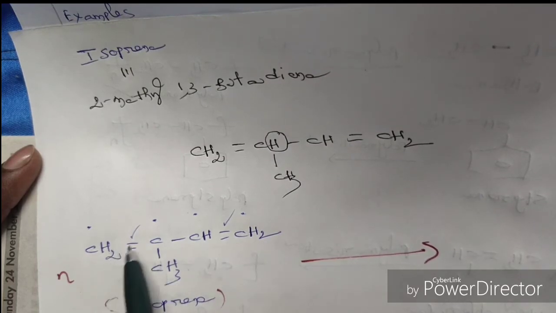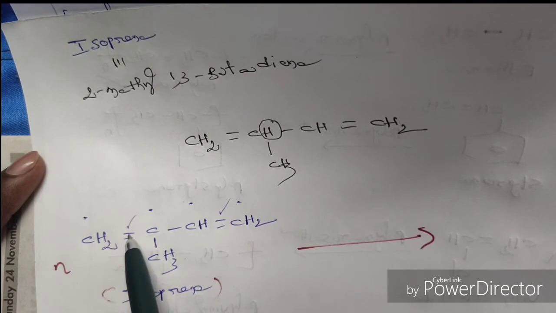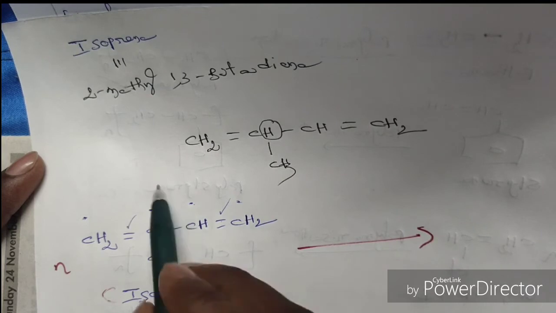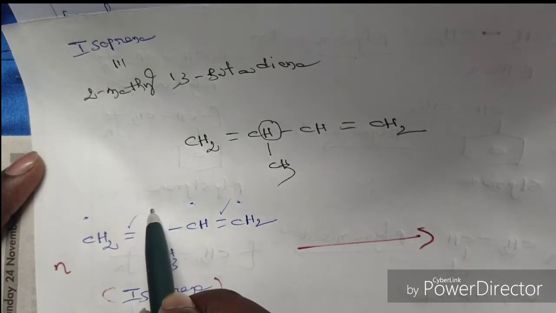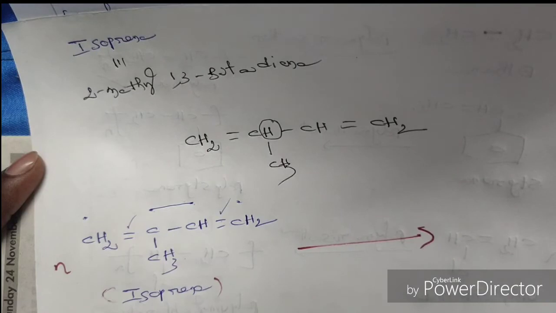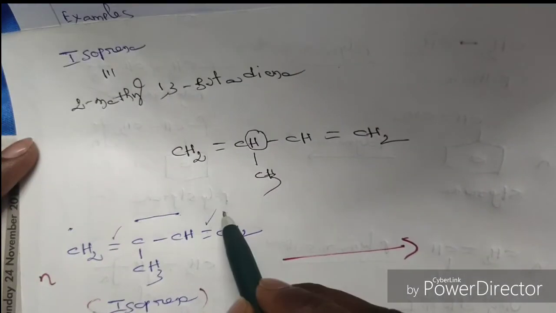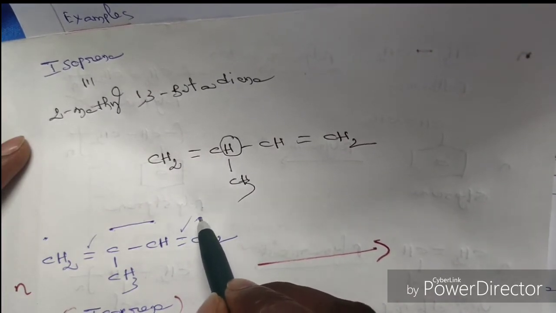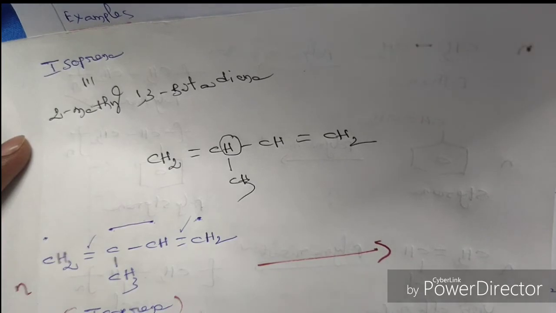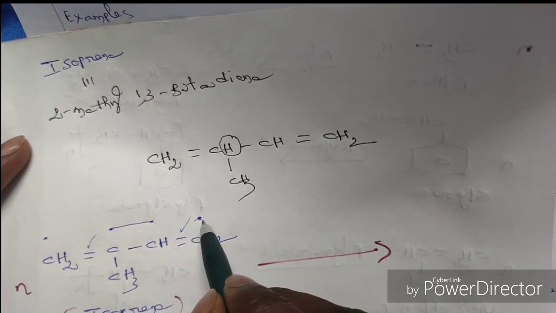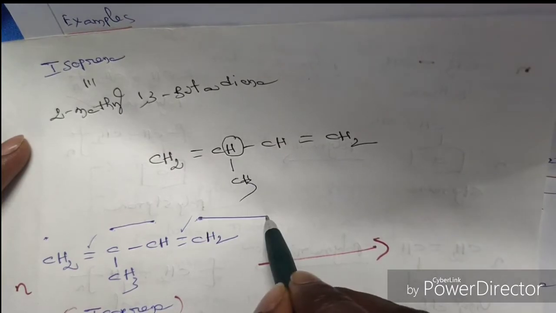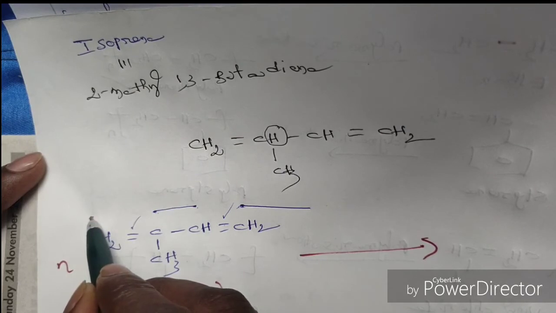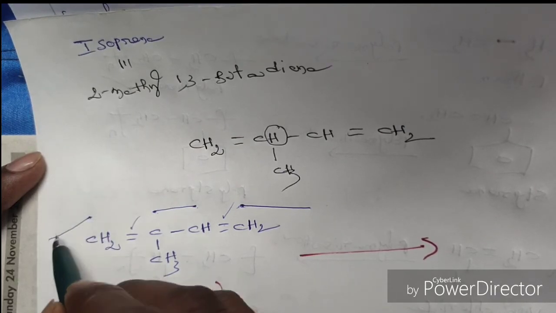So here this pi bond will be broken and forms 2 active bonding sites. This pi bond will be broken and forms 2 active bonding sites. These 2 active bonding sites can easily form a sigma bond. This active bonding site can easily form a bond with another monomer containing an active bonding site.